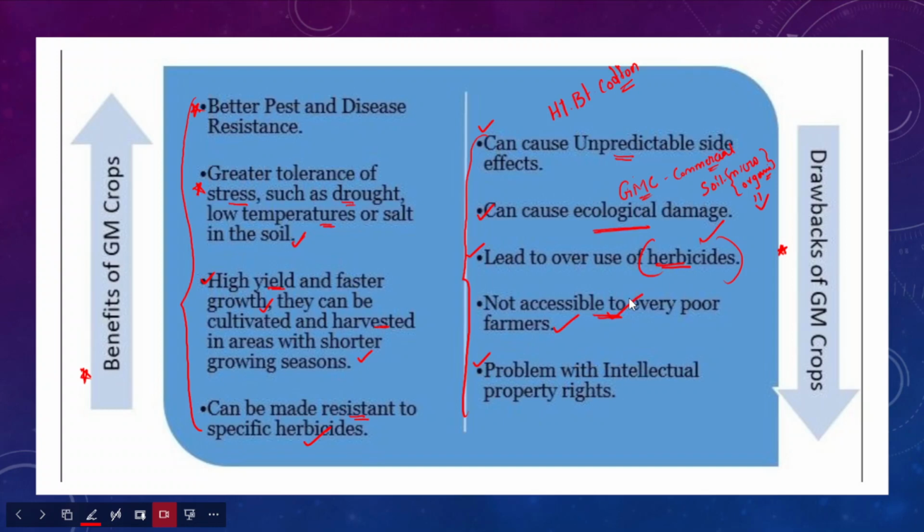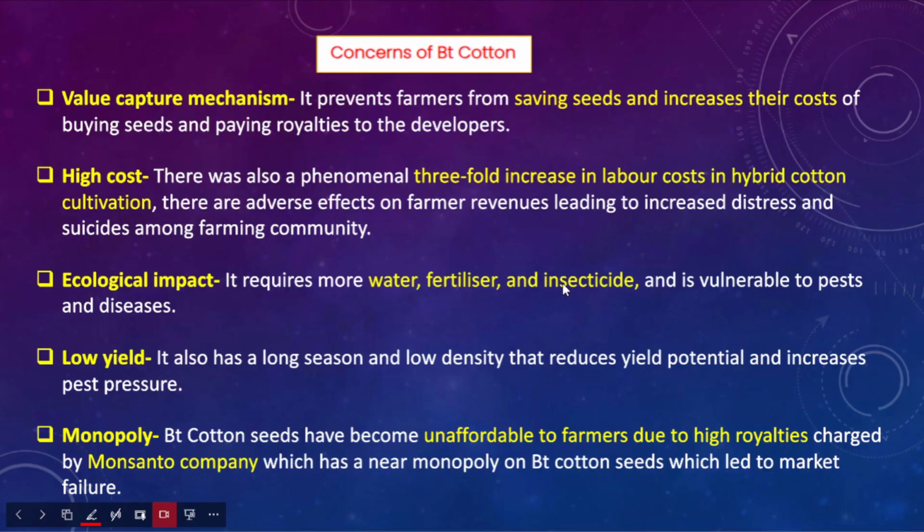And they are also not accessible to every poor farmer, because they introduce a technology called terminating technology. Terminating technology in the sense that the seeds which are produced or purchased by farmers from a private company, for example, imagine a farmer purchased seeds from a private company, and those seeds would be helpful for only one crop season. In the next season the farmer has to purchase the seeds again from the company. So therefore we can say that they are not accessible to every farmer, right? So these are the major drawbacks associated with genetically modified crops.